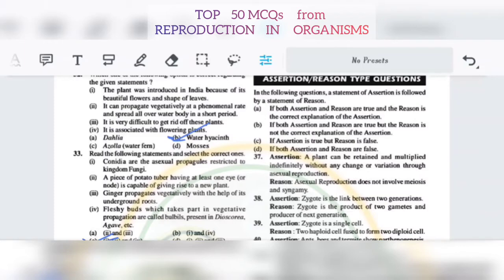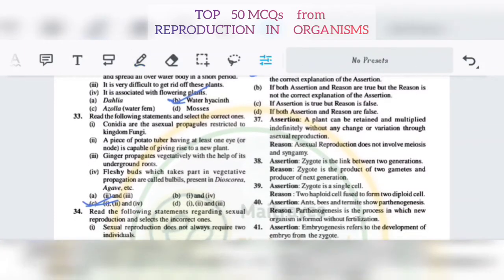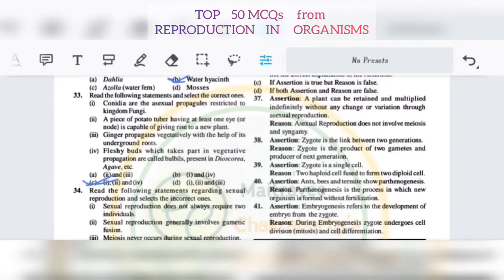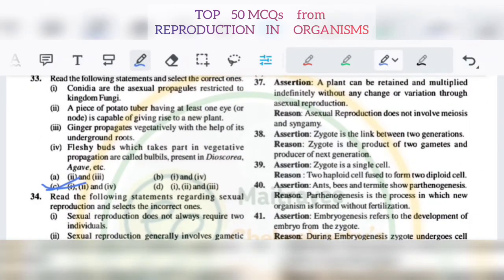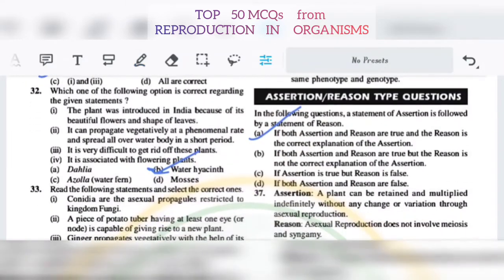Here 37 it will be A. 38. Assertion: zygote is link between two generations. Reason: zygote is a product of two gametes and producer of next generation. So 38 again it will be A.